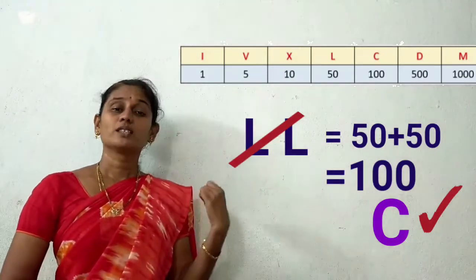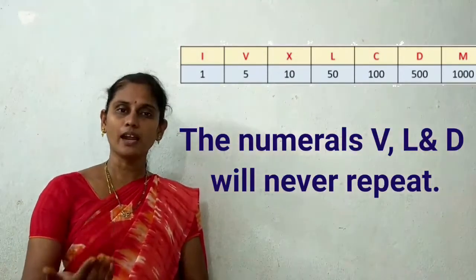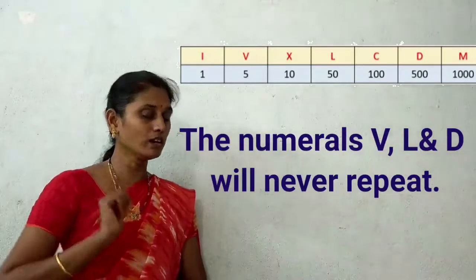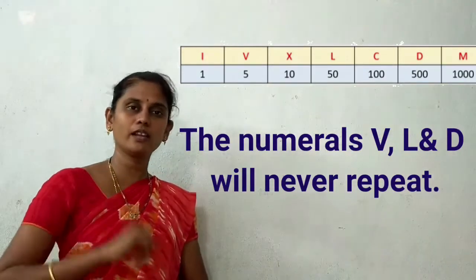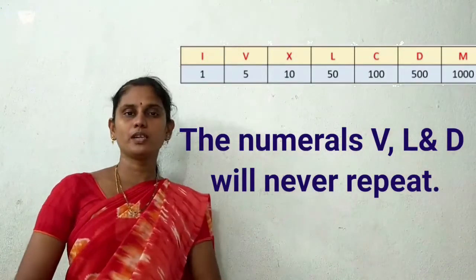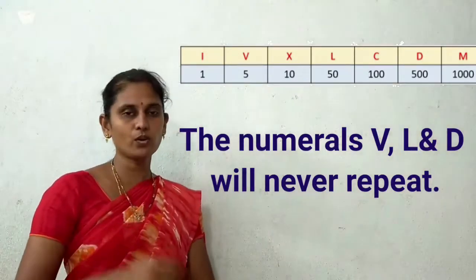So, the numerals V, L and D will never repeat. This is the rule number 4.